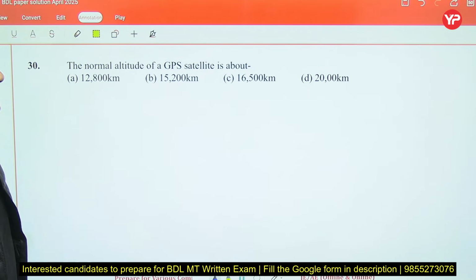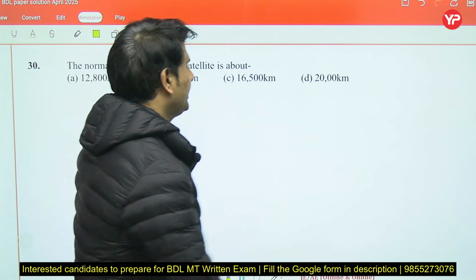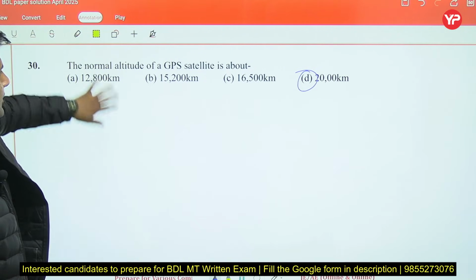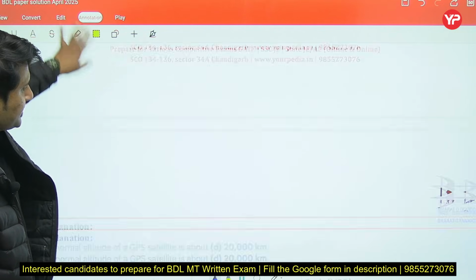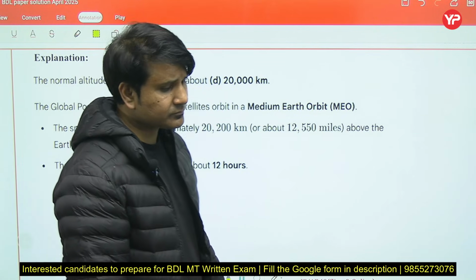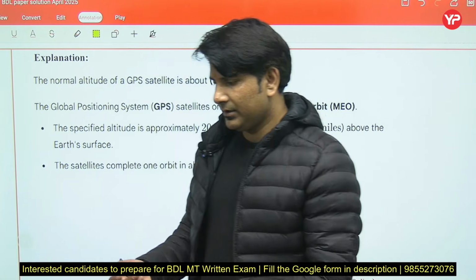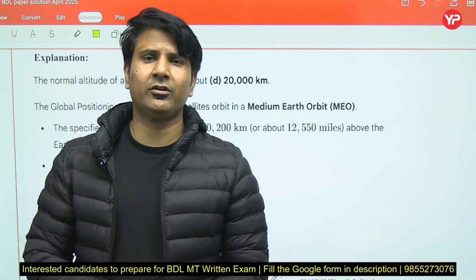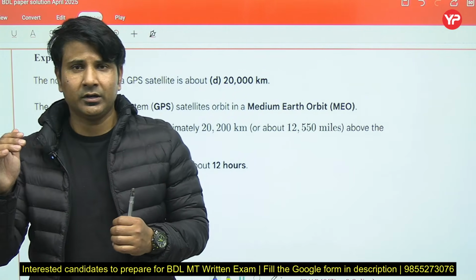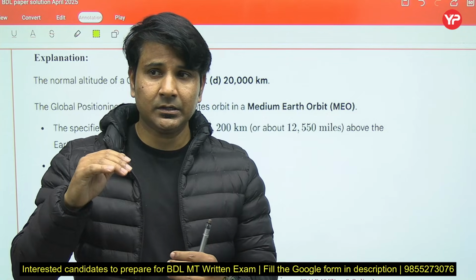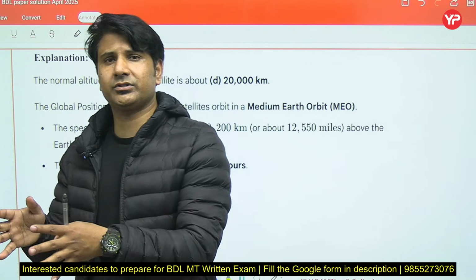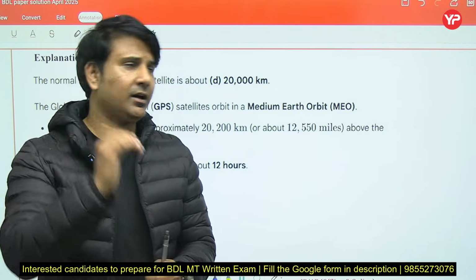The normal altitude of a GPS satellite is generally about 20,000 kilometers above the surface of Earth. So usually, whenever you see the data, on average most of the satellites fly in orbit at a height of about 19,000 to 20,000 kilometers above the Earth's surface.